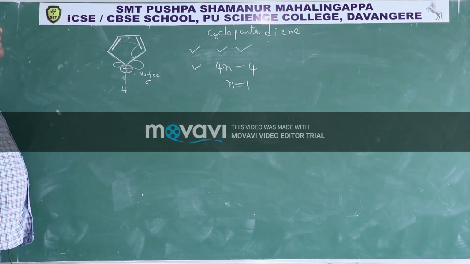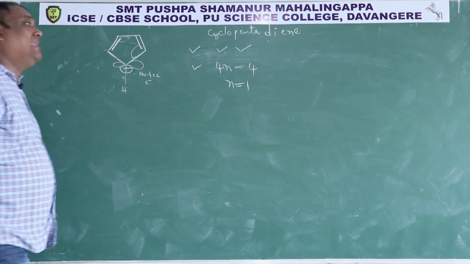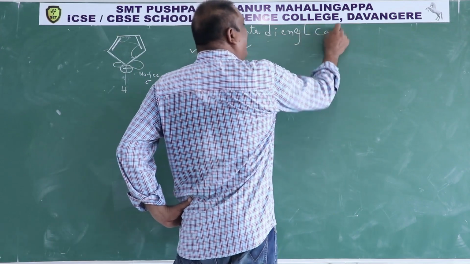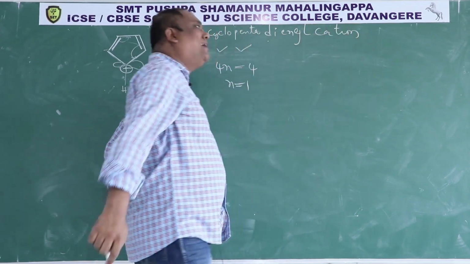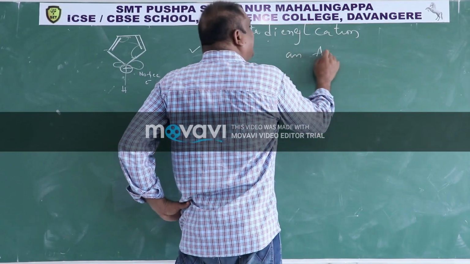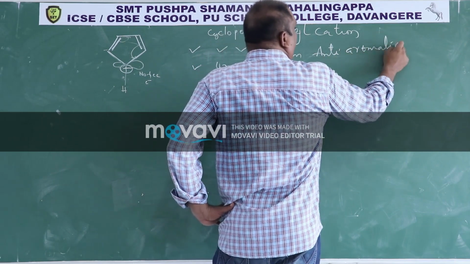Therefore, cyclopentadienyl anion, cyclopentadienyl cation, cyclopentadienyl cation is an anti-aromatic compound.